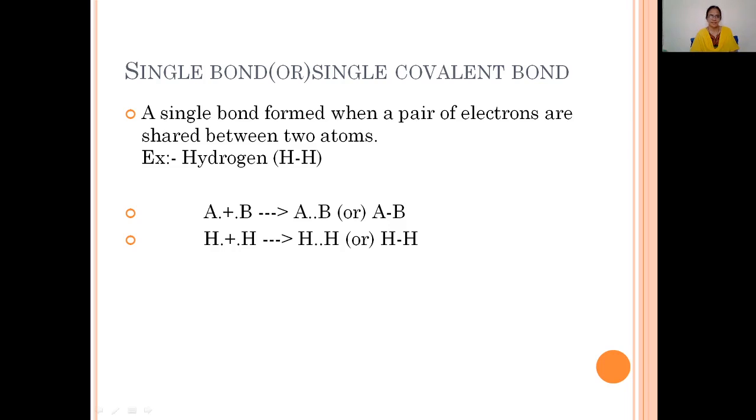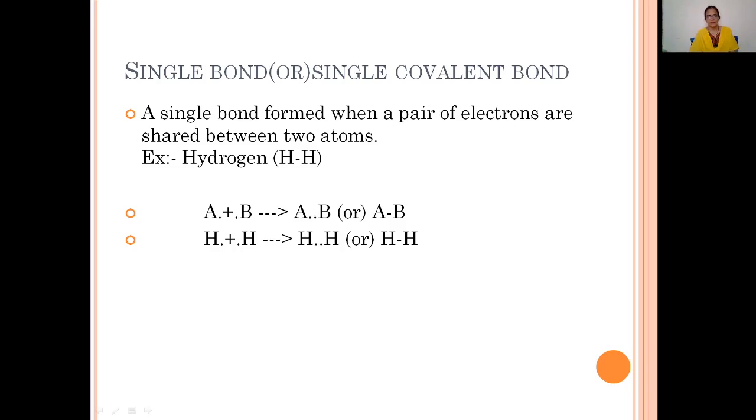The simplest example we can explain for a single covalent bond is the hydrogen molecule. One hydrogen atom contributes one electron, another hydrogen atom also contributes one electron, and these two electrons, that is a pair of electrons, are shared between the two hydrogen atoms. Thus, the H2 molecule is formed, denoted by H-H. This small dash between the two hydrogen atoms is nothing but a single covalent bond.